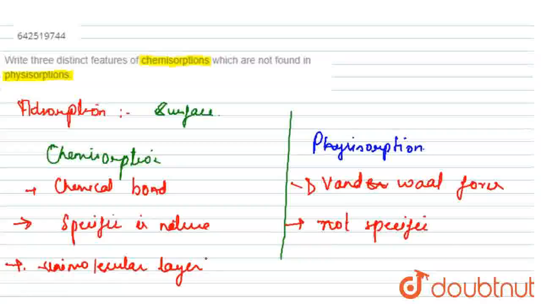It does not result in a multimolecular layer, because for forming a layer on the surface of the adsorbent, the adsorbate should form some chemical bond. So we cannot say that after one layer we get a multimolecular layer in chemical adsorption. But physical adsorption results in the formation of a multimolecular layer.